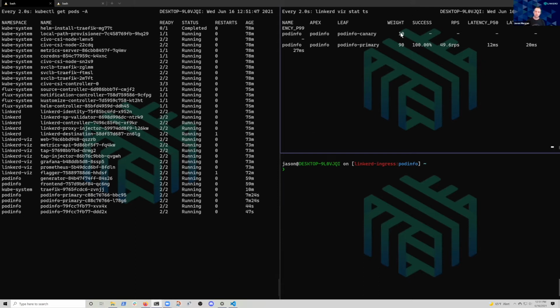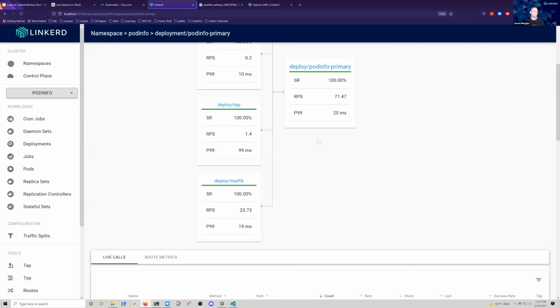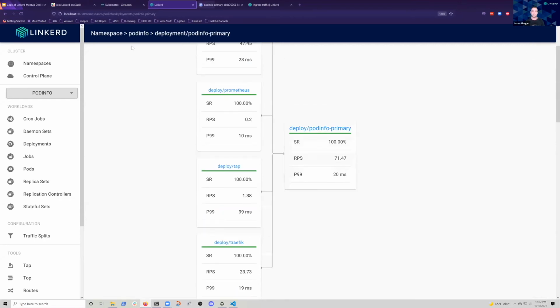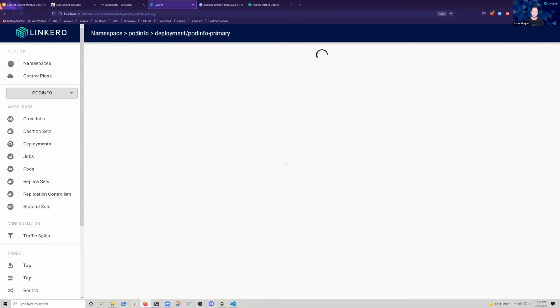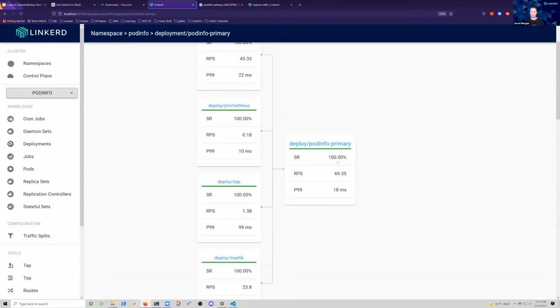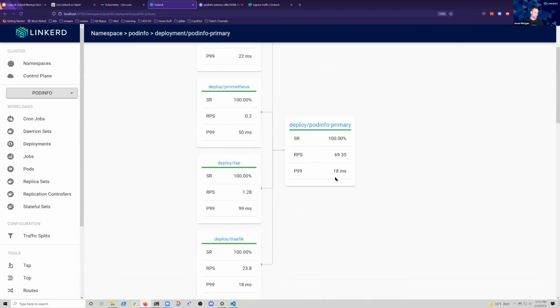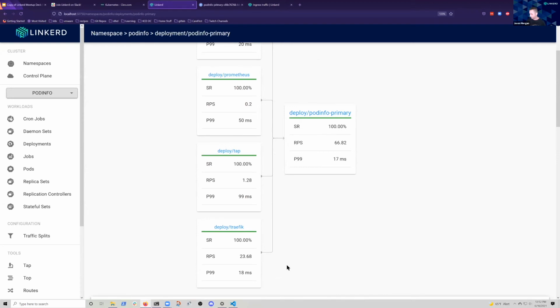Right now, 10% of the requests are going to canary, 90% are going to primary, and I also have another process in the background that is just spamming the ingress really fast. So even though it's a low percentage of requests, what we should see is some of them hitting podinfo canary. But we're not going to see that, and I'm going to talk about why in a second. With the traffic split going on, we see podinfo primary still getting requests from traffic, which is good. Sorry, let me get my laser pointer out.